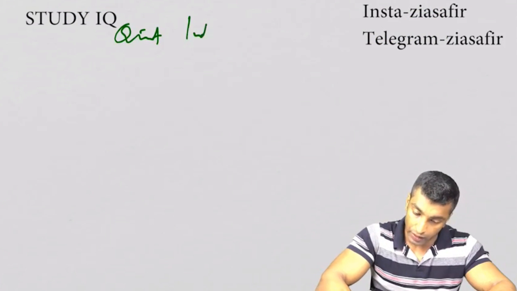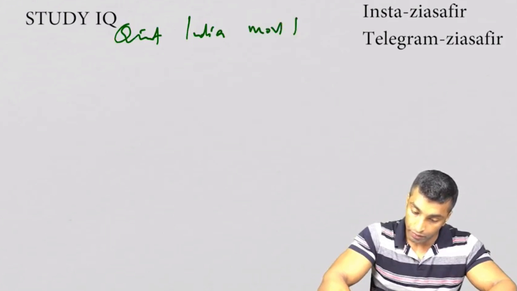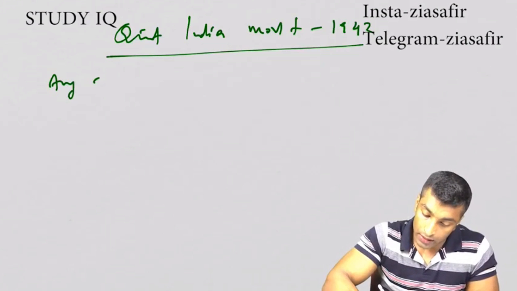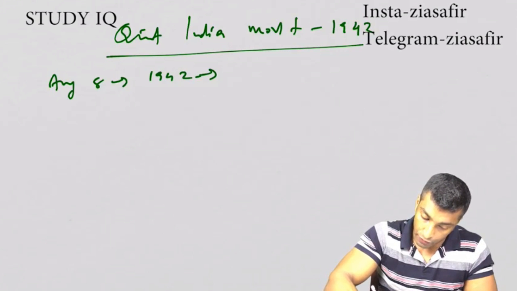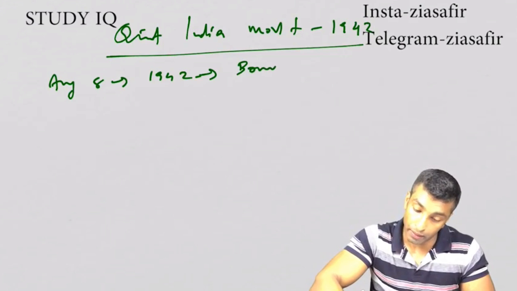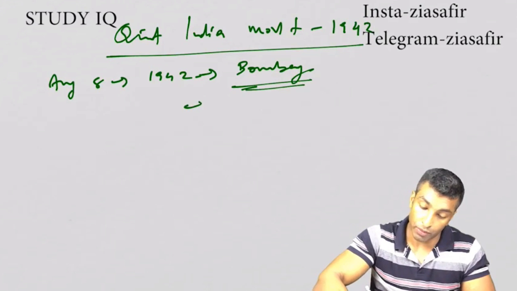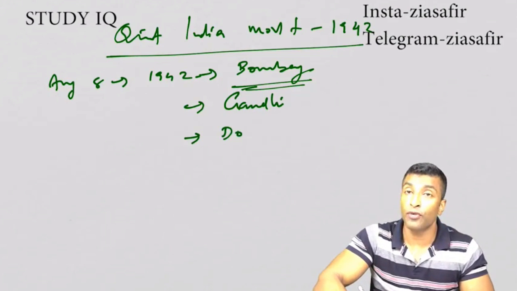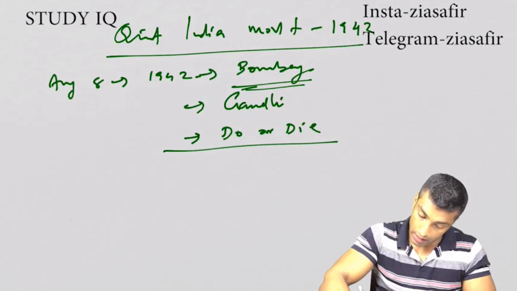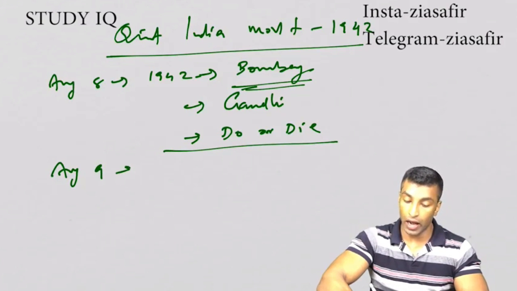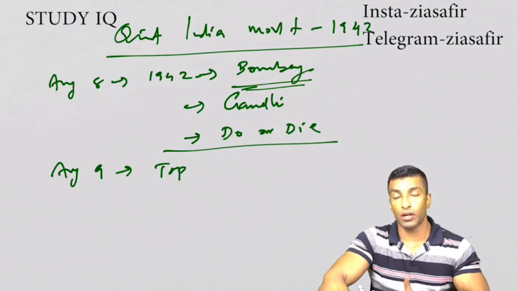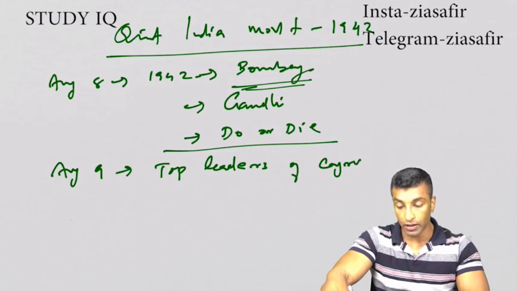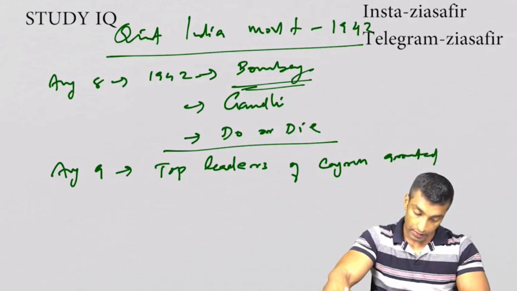So Quit India movement 1942. So August 8, 1942, the movement was launched from Bombay. Who was the leader? Gandhi was declared as the leader and gave a call for do or die. And August 9, what happened? The top leaders of Congress were arrested.